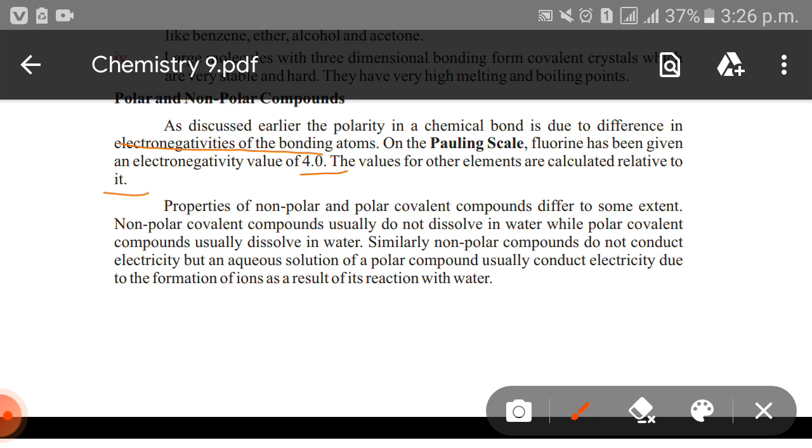Properties of non-polar and polar compounds differ to some extent. Non-polar covalent compounds usually do not dissolve in water, while the polar compounds usually dissolve in water. Similarly, non-polar compounds do not conduct electricity, but aqueous solution of polar compounds usually conduct electricity due to the formation of ions as a result of its reaction with water.